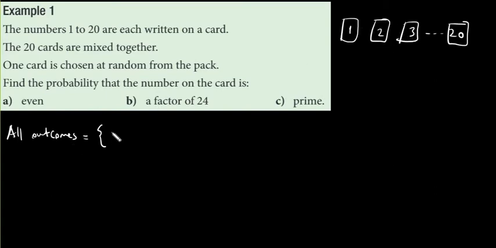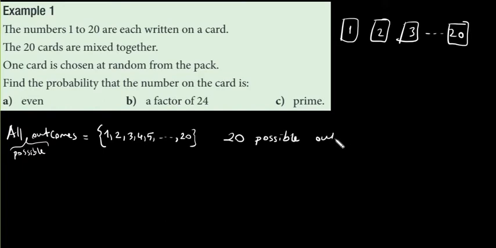So the all outcomes is going to be the numbers from 1 to 20. 1, 2, 3, 4, 5. This is called all possible outcomes, okay? I can get one of these numbers, right? So how many outcomes do we have here? What is the number of all possible outcomes? 20. 20, yes. 20 possible outcomes.